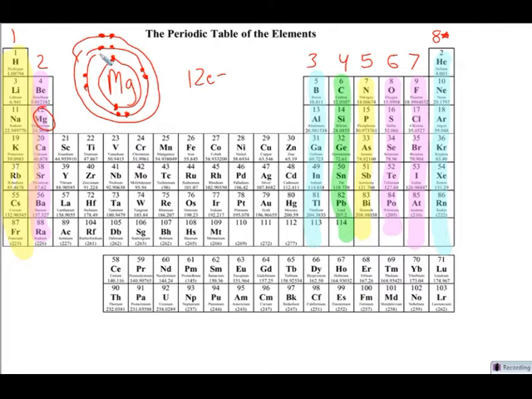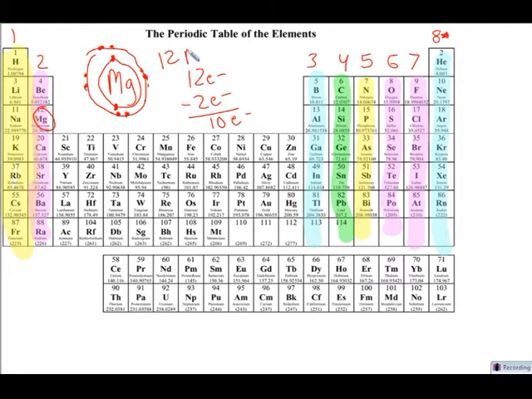What do you think would be easier, to gain 6 or lose 2? It would definitely be easier for it to lose 2. And so magnesium will have the outermost 2 electrons stolen. When that happens, we see that it now has 8 electrons in its outermost energy level, which is now the second. So this magnesium is happy, but it lost 2 electrons. So it no longer has 12 electrons. It now has 10 electrons.